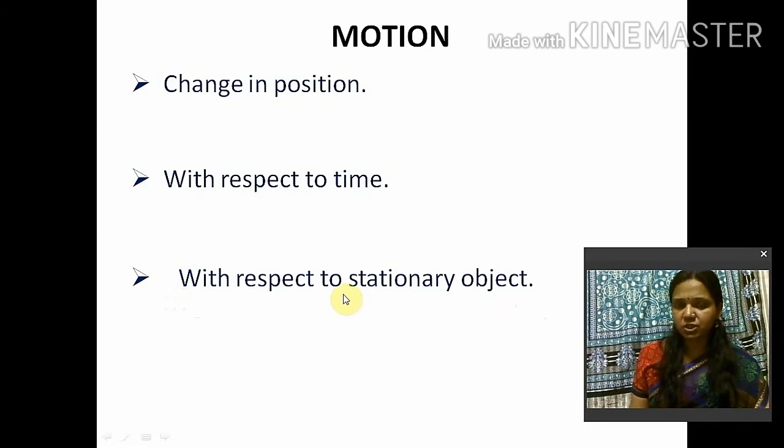With respect to stationary object, first of all we will discuss what a stationary object is. A stationary object is an object which can't move from one place to another. For example, we may say electric poles, or a wall. These are the objects which can't move or which always remain at their place. Such objects are said to be stationary objects. So a thing, a person, or anything around us is said to be in motion when there is a change in position with respect to time and with respect to a stationary object.